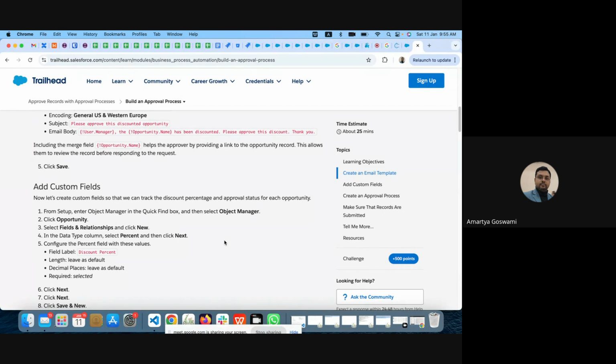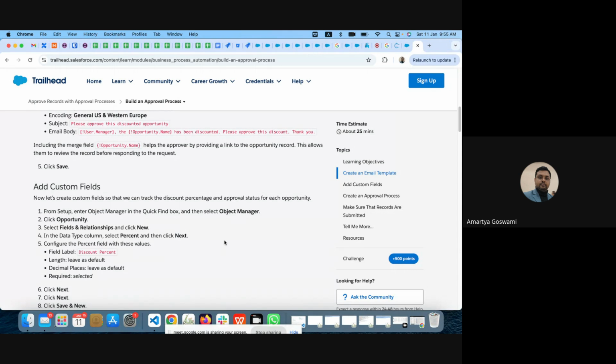So someone will submit that, and the first level of approval is, say, the manager of that person. The second level of approval, if there is a specific condition, goes to higher management. And say the third level of approval is from the finance person. So this layered approval can also be done.